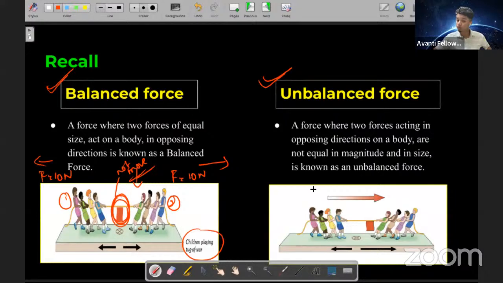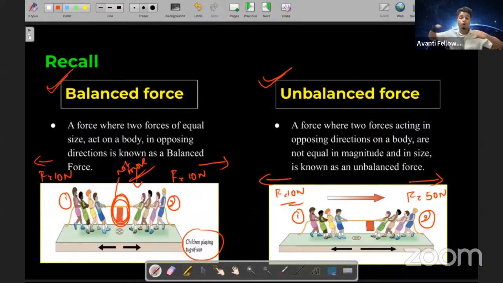Then again, we talked about unbalanced force. What was this force? Let's say we have a force equal to 50 Newton, and this force is 10 Newton. What is happening over here? Tug of war हो रहा है. अगर जीतने के लिए ज्यादा फोर्स लगाना पड़ेगा, so one team is applying more force compared to the other team, in the opposite direction to each other. The force is much more than the other team's force, and that is called unbalanced force. Okay, is it clear, students? Is it clear till now?